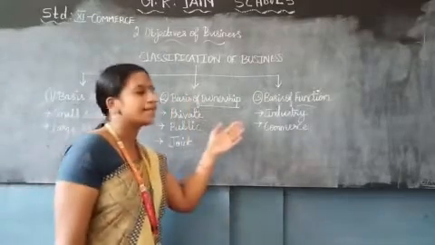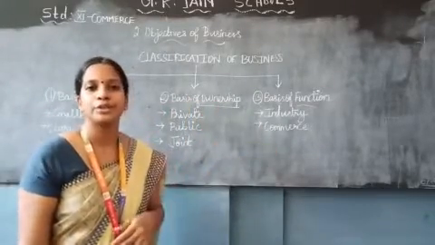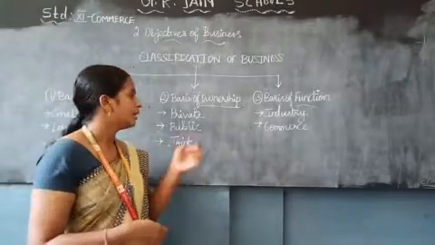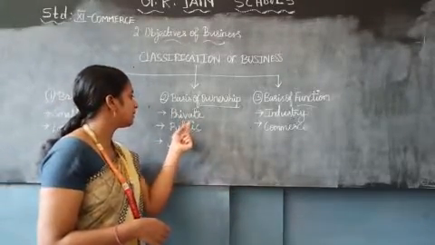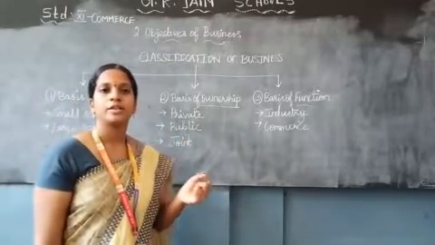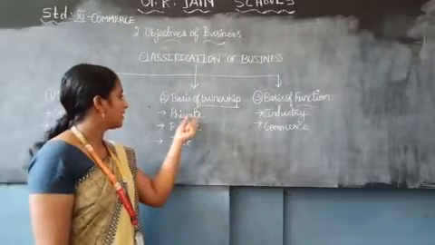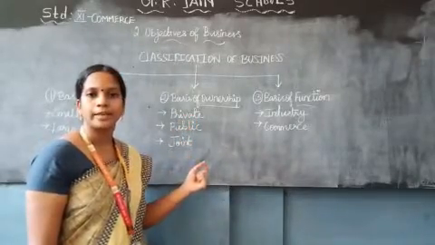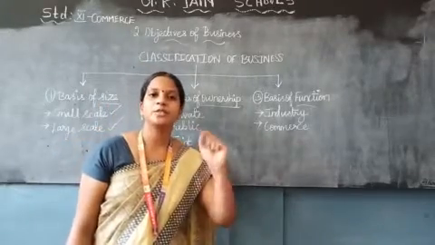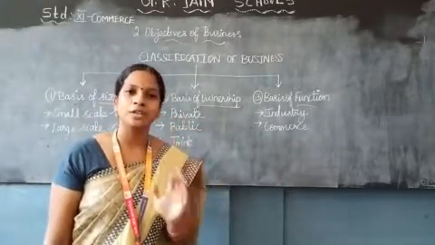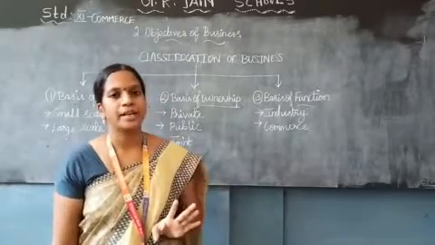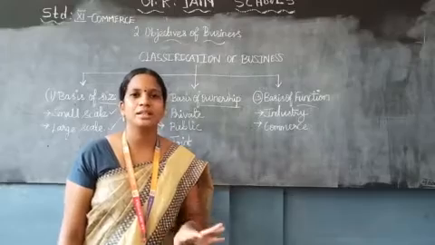Now we go on to the next category, on the basis of ownership. Ownership wise, how are we going to categorize? We have three: the private enterprise, public enterprise, and joint enterprise. What is the meaning of private enterprise? If it is fully owned by an individual other than the government, then we call it private. Very easy.